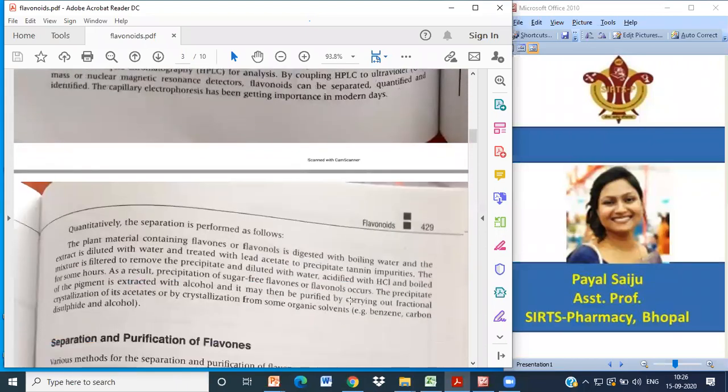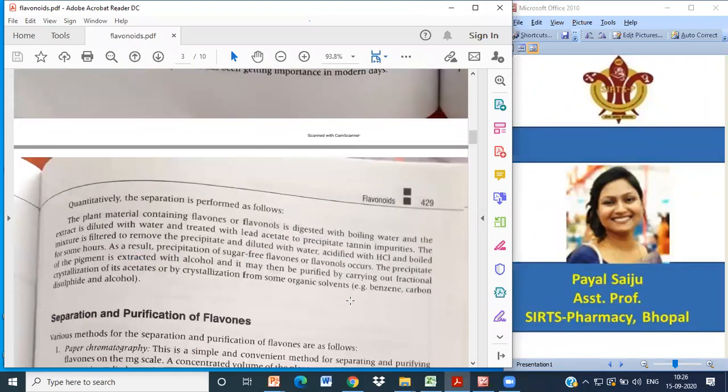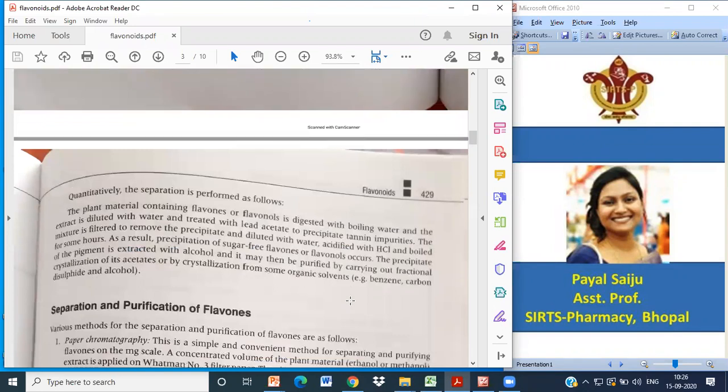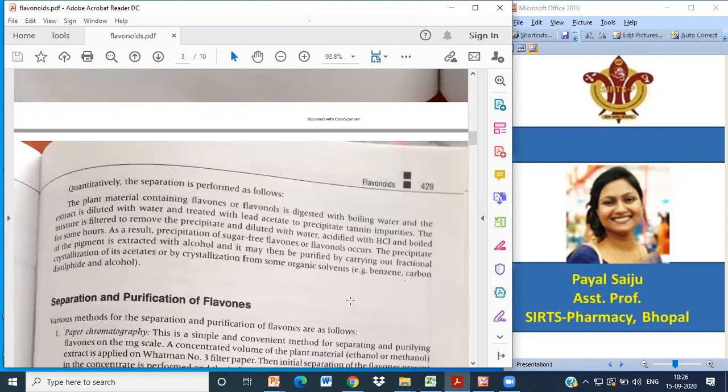So what are we supposed to do? The plant material containing flavones is digested with boiling water, and the extract is diluted with water and treated with lead acetate to precipitate the tannin impurities. So first of all, you have to get the material, and proper shade drying is done to ensure that none of the pigment gets evaporated in the sun. When we get the raw material, we make sure it is shade dried, and then we digest it with boiling water. This method, boiling the drug with water, is known as decoction.